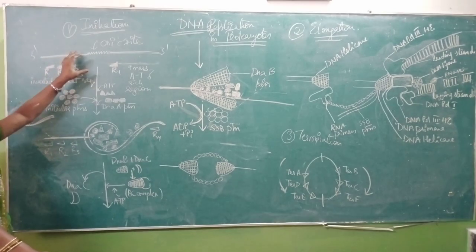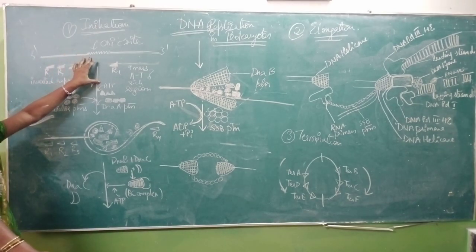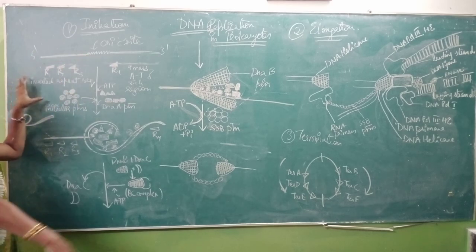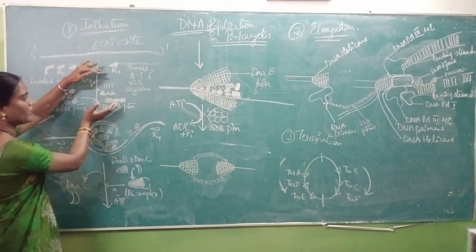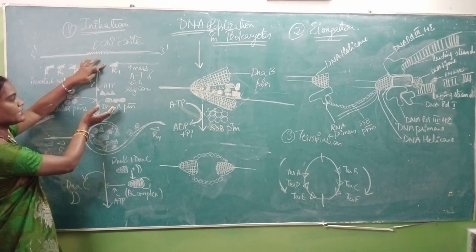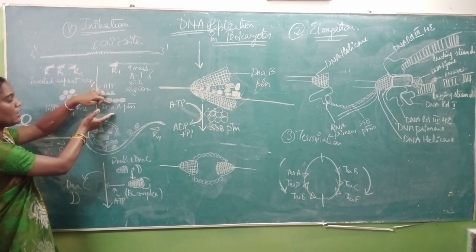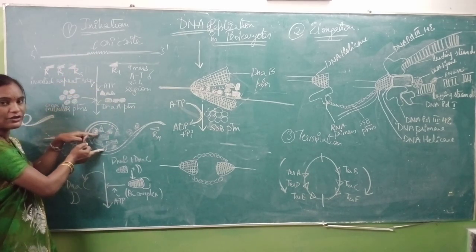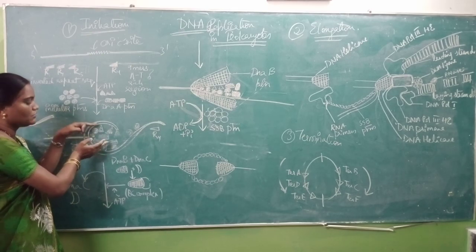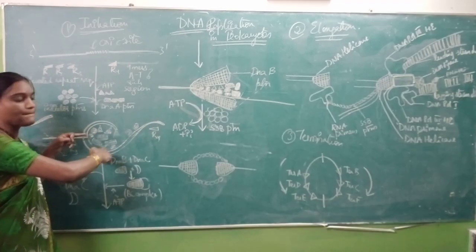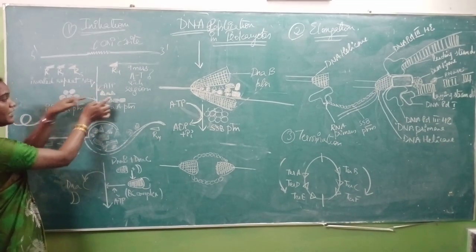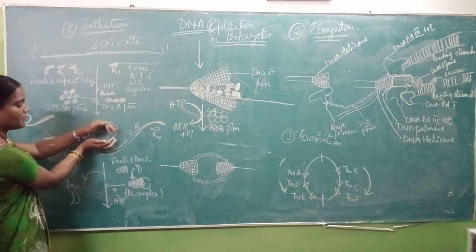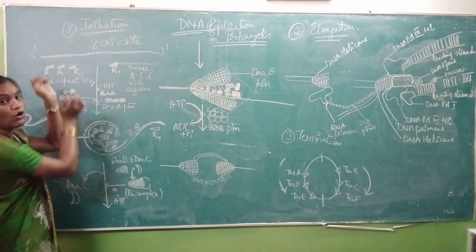First, initially what happened? Recognition of the oriC site. Where is this oriC site present? This oriC site is present in between the inverted repeat sequences and the nine-mer AT-rich region. So what happened again? This oriC site is recognized by DnaA protein. Now this DnaA protein will come and act on your oriC site to form a tie knot model. So this is in the form of a replication bubble. After addition of all these molecules, your DnaA proteins, your ATP molecules and your initiator proteins, then what happens? A replication bubble is formed on your oriC site.